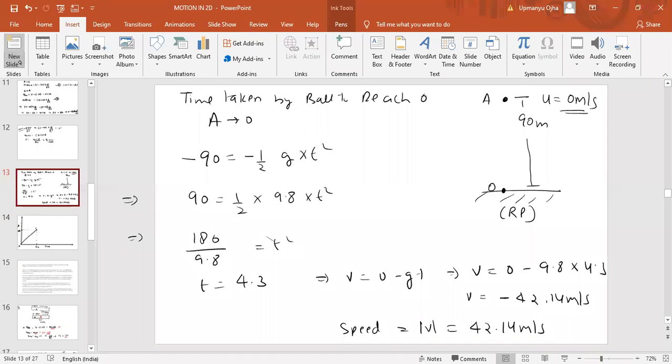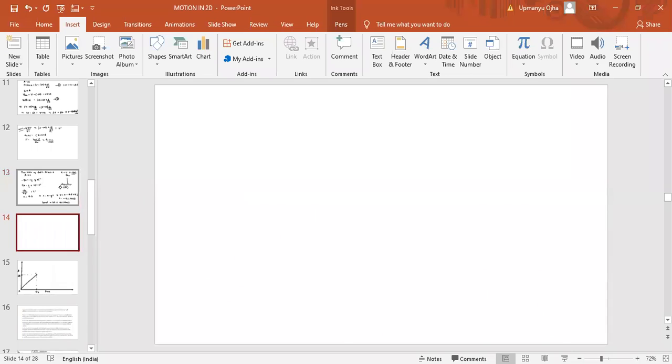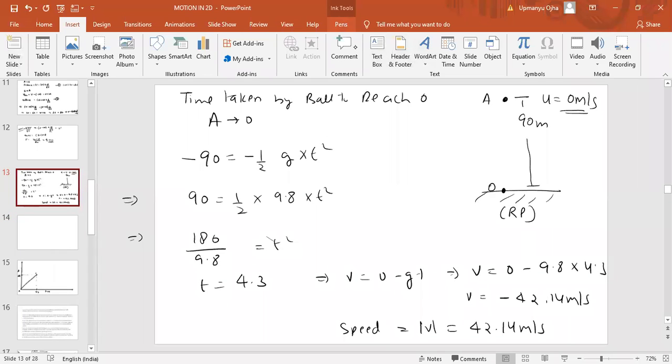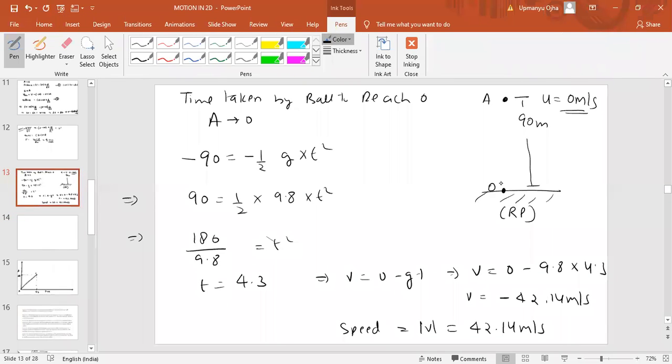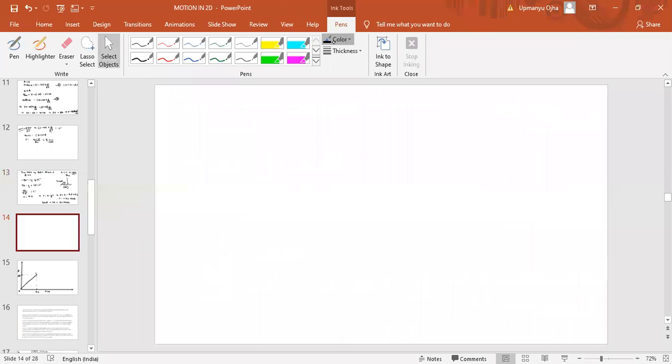Now when it hits the ground, it loses 1/10 of the speed. So when it is hitting the ground, its speed is 42.14 meter per second. Now when it hits the ground, it will rebound again. But when it rebounds, its speed will be less than that.